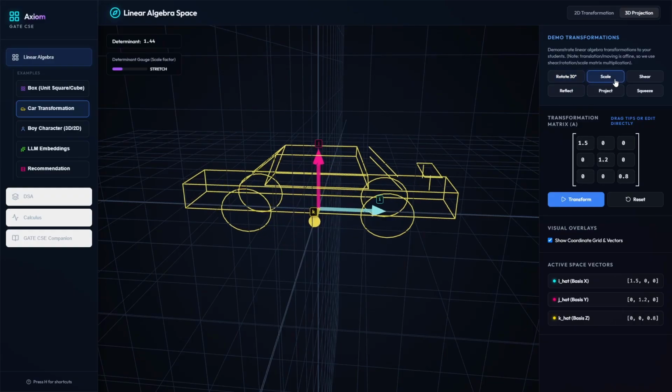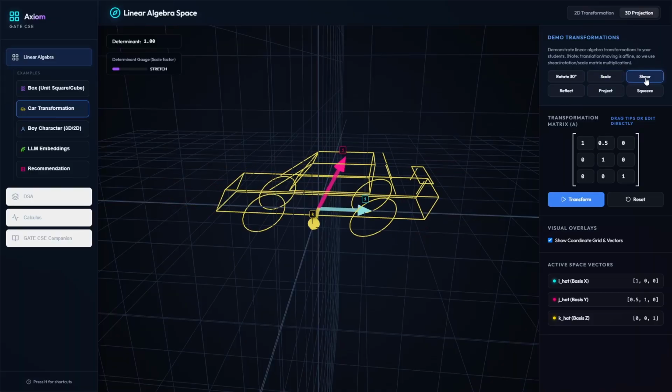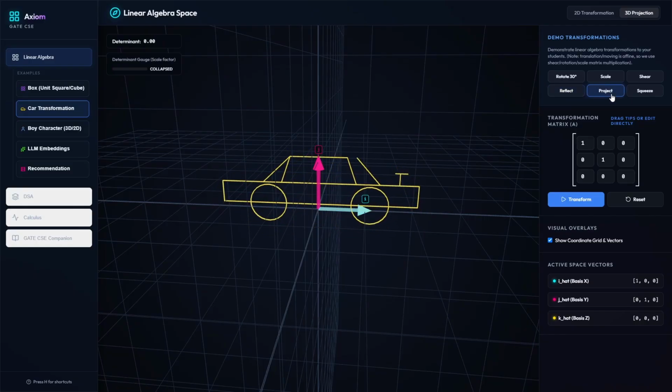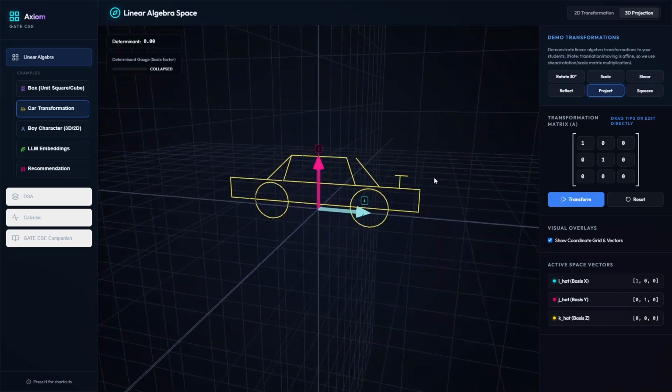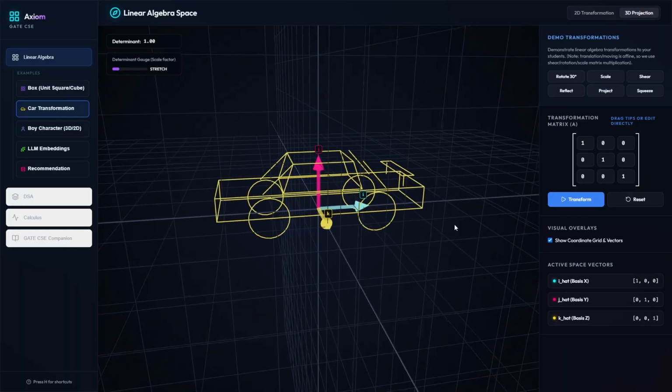Okay, if I scale it, it has been scaled, the car has been scaled. If I click on shear, it is slightly tilted towards the right. If I click on reflect, the entire image is reflected. If we click on project, see, the entire thing is projected. We lost one vector over here, which was the k vector. All right, if I say reset, then again it's back into its original form.